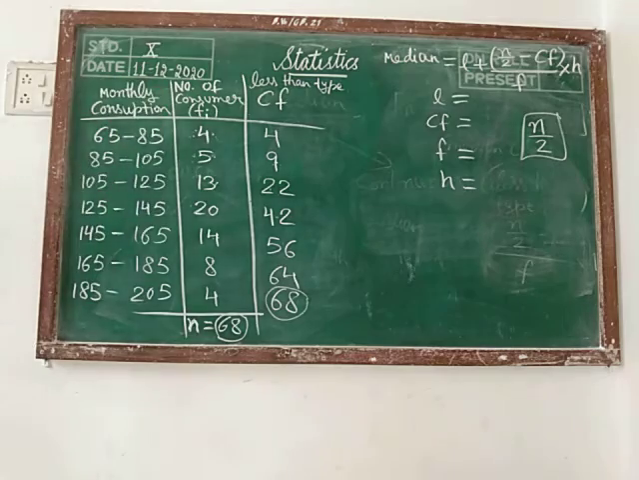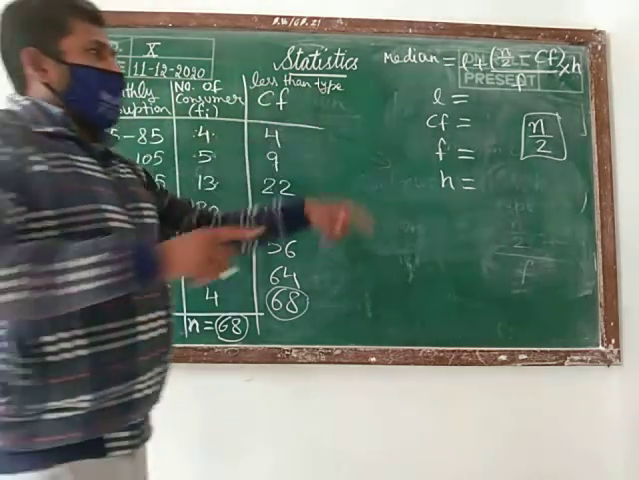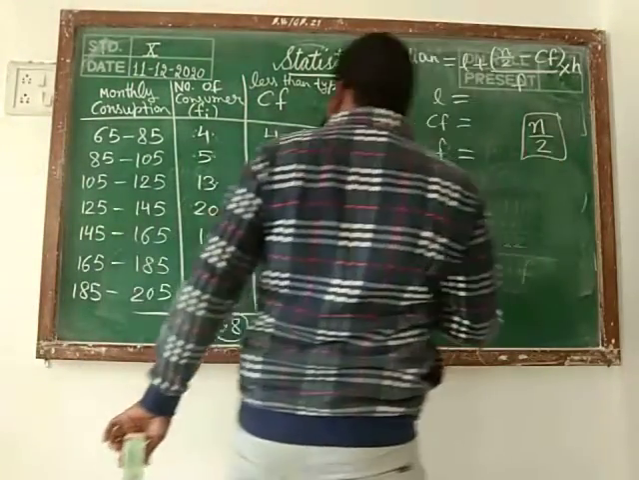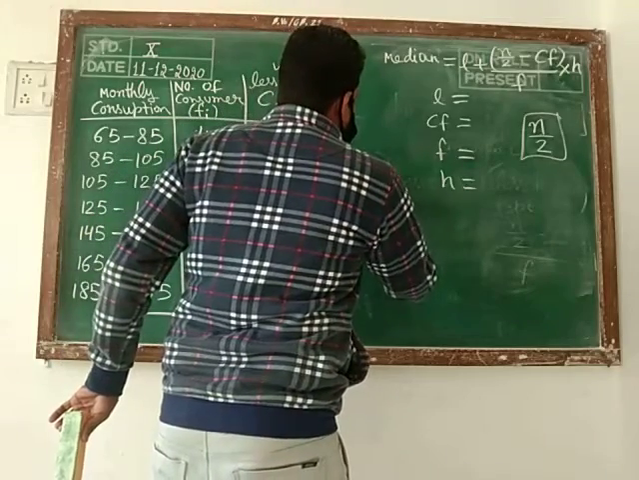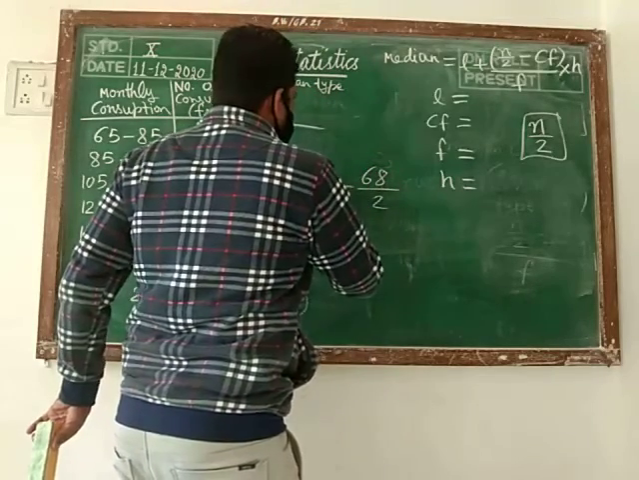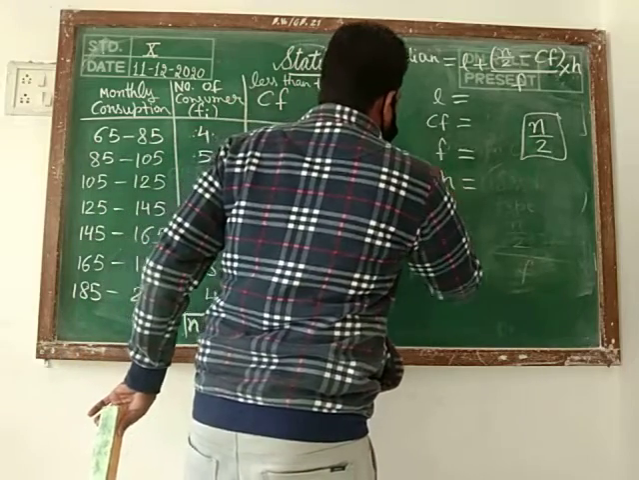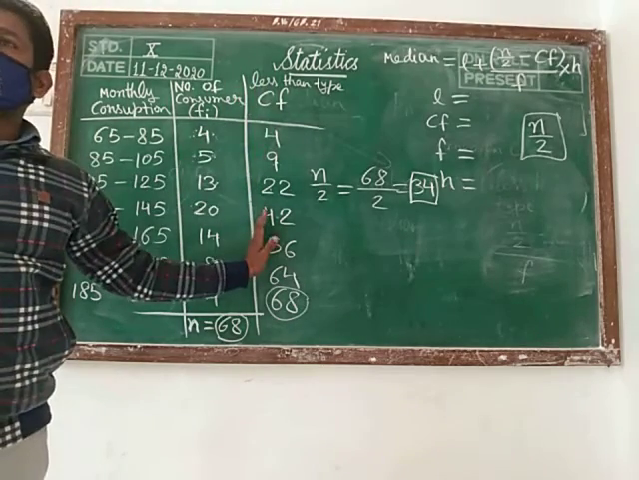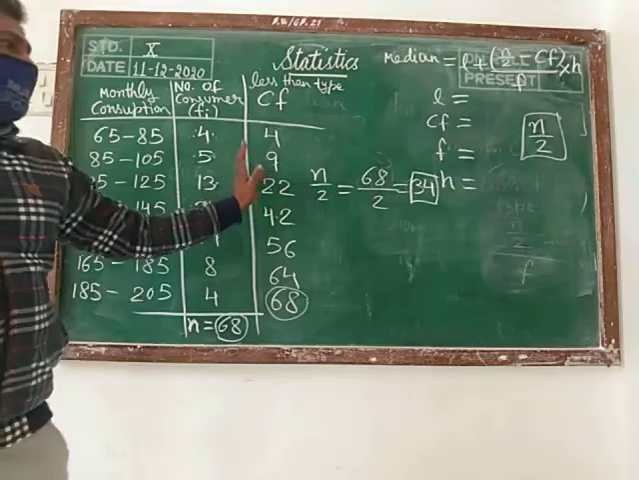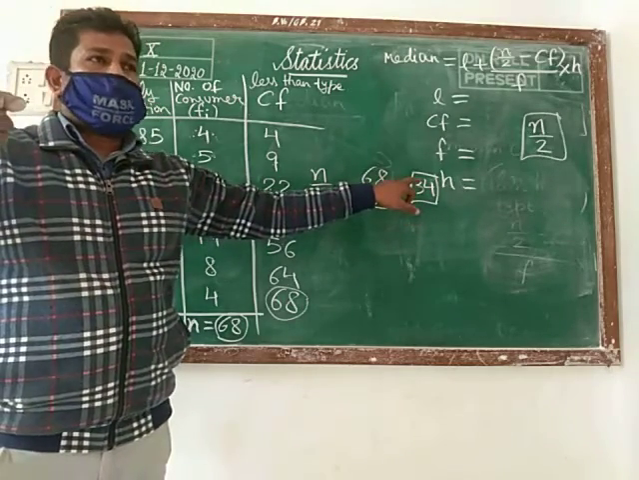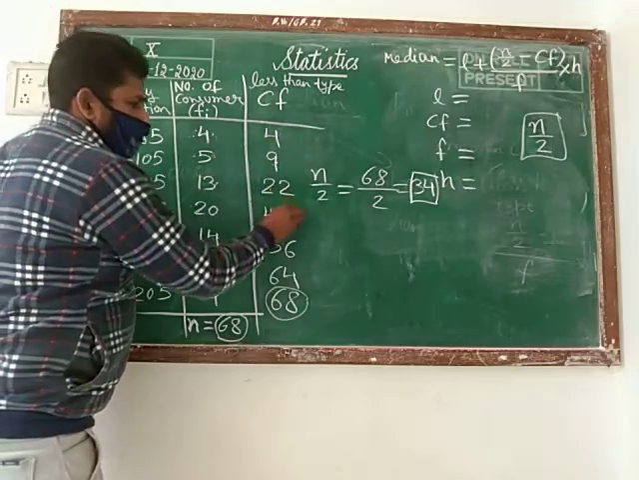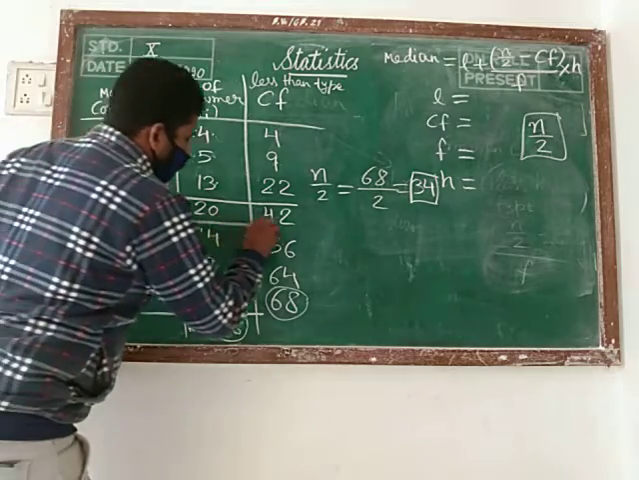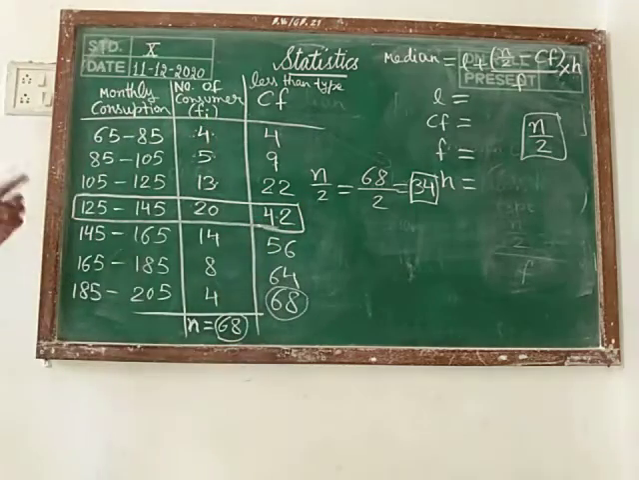Now we are going to find the median class. How will you get the median class? By observing n by 2. Value of n we are getting as 68. Then 68 upon 2, 34. Now median class you have to observe from the cumulative frequency table. Go to that value which is equal to 34 or greater than 34. Equal to 34 and greater than 34. And this class is the median class.